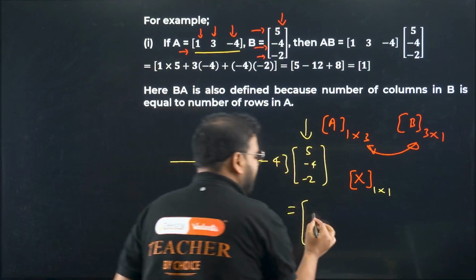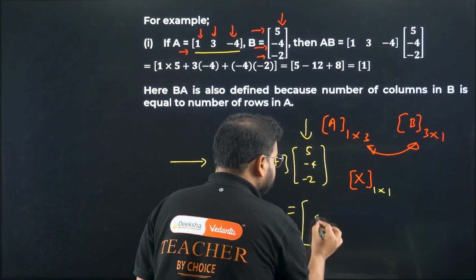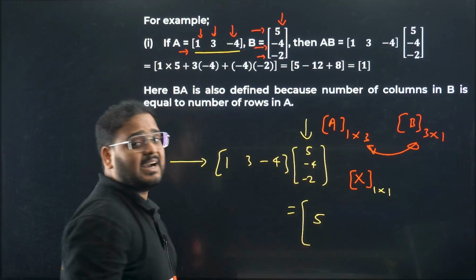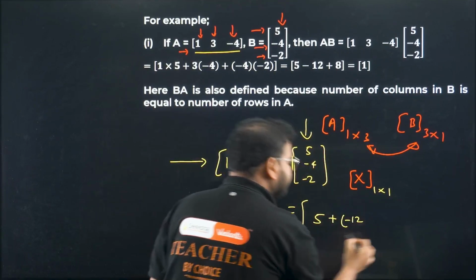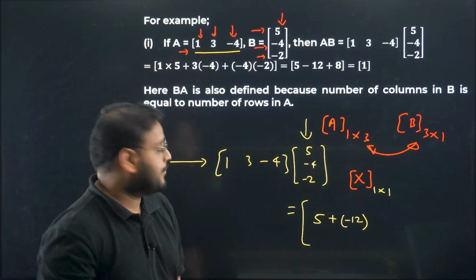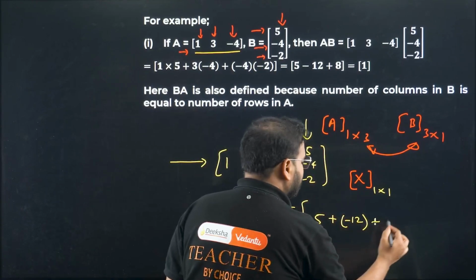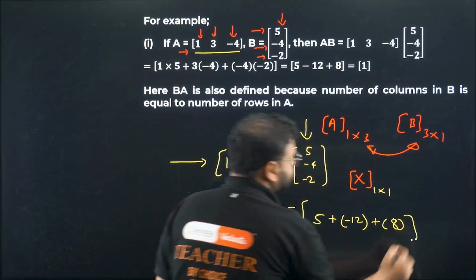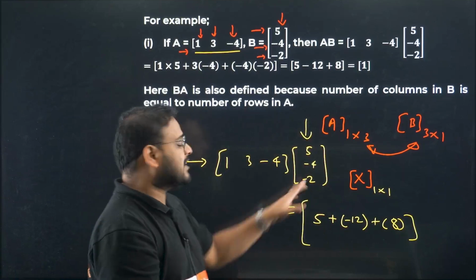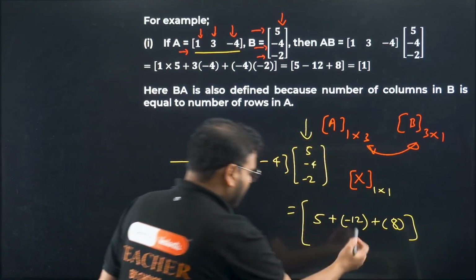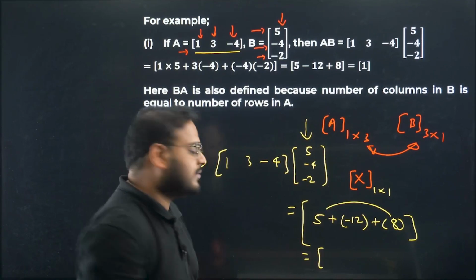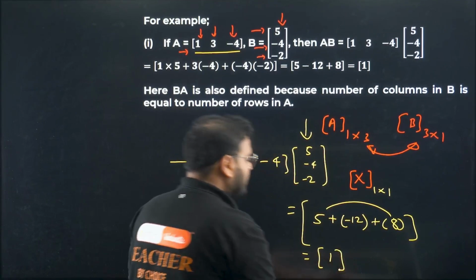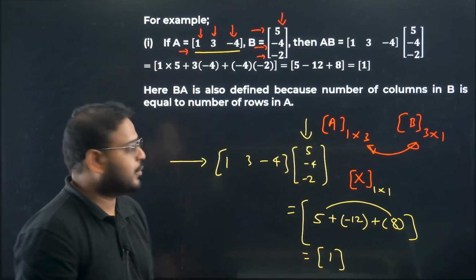1 to 5, right? 1 to 5 is how much? 5. 3 to minus 4, how much is that? Minus 12. So put a plus sign here and write minus 12. Again, the last one, minus 4 to minus 2, plus 1 comes here with plus 8. Is that clear? Minus 4 to minus 2 becomes plus 8. Now you add all of this: 8 plus 5 is 13, minus 12 is how much? 1. And that's your resulting matrix. Okay, that's how you multiply.